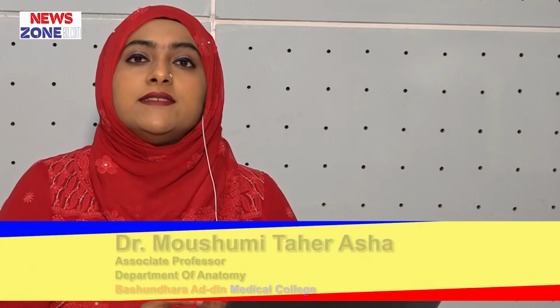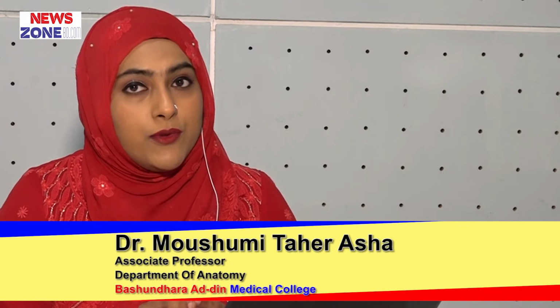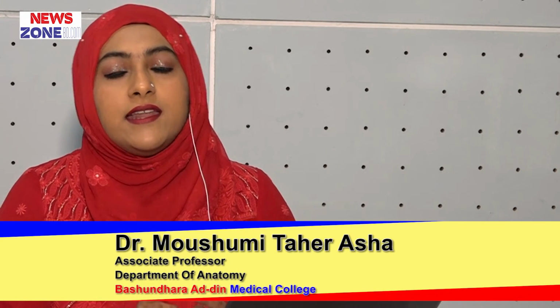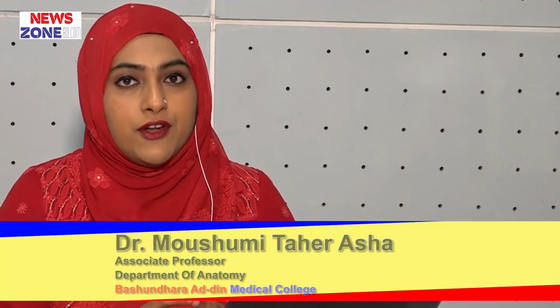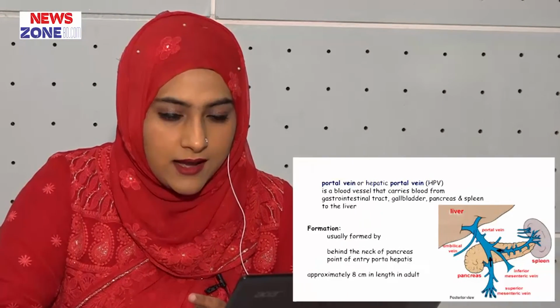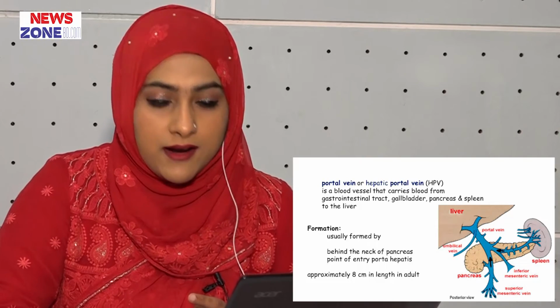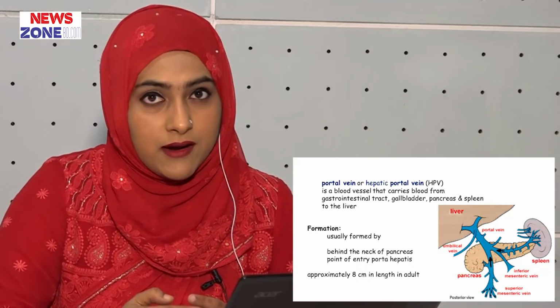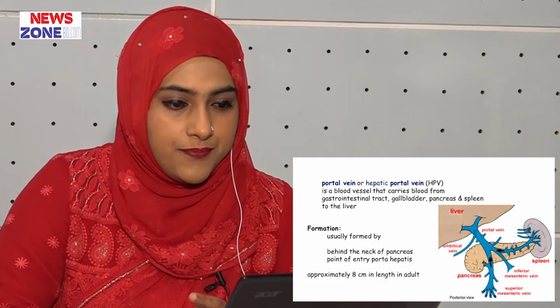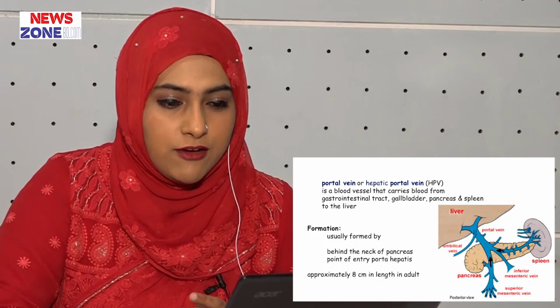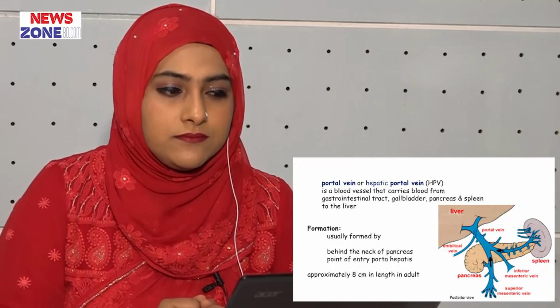This oxygenated blood and deoxygenated blood are going to mix within the sinusoids, and from the sinusoids it goes to the central vein. From the central vein it goes to the interlobular vein, then the hepatic vein, then ultimately drains into the inferior vena cava. Here you can see the common hepatic artery, which is the branch of the celiac trunk, and then it comes from the abdominal aorta, and here you can see the formation of the portal vein.